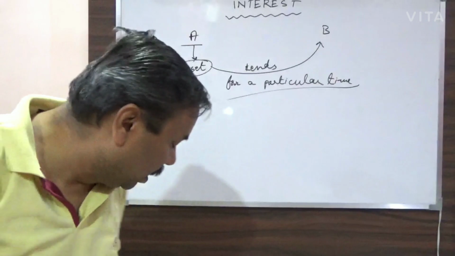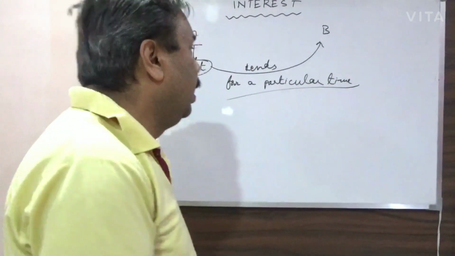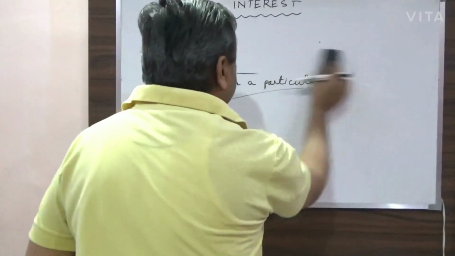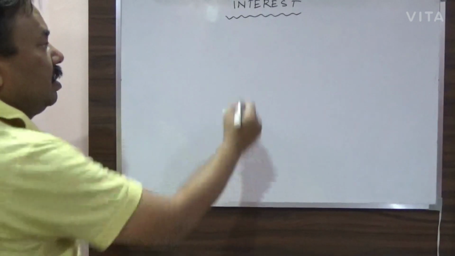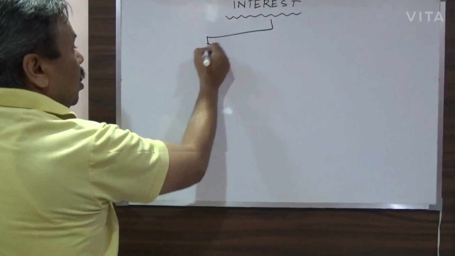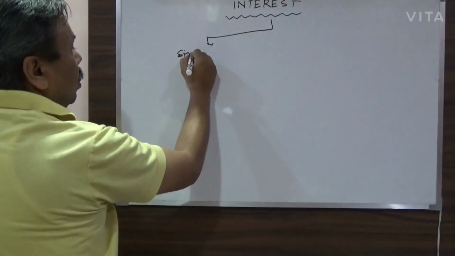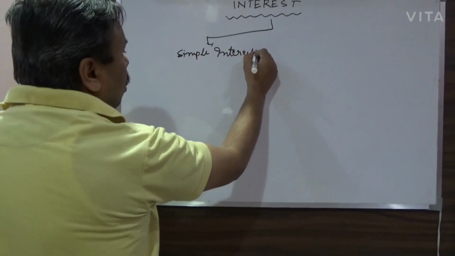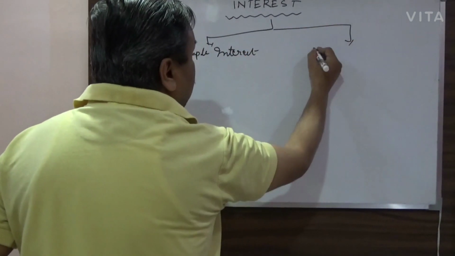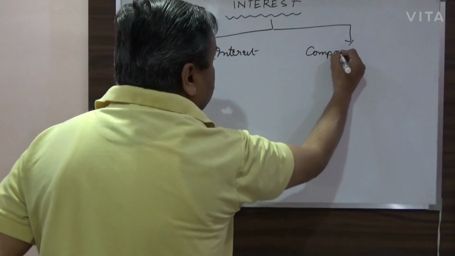Now this interest is calculated in two ways. There are two kinds of interest. One is called simple interest and the other is called compound interest.